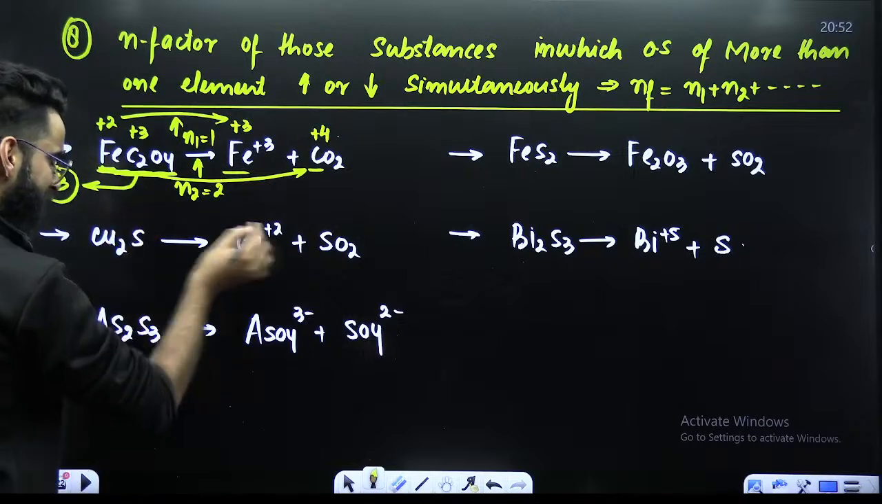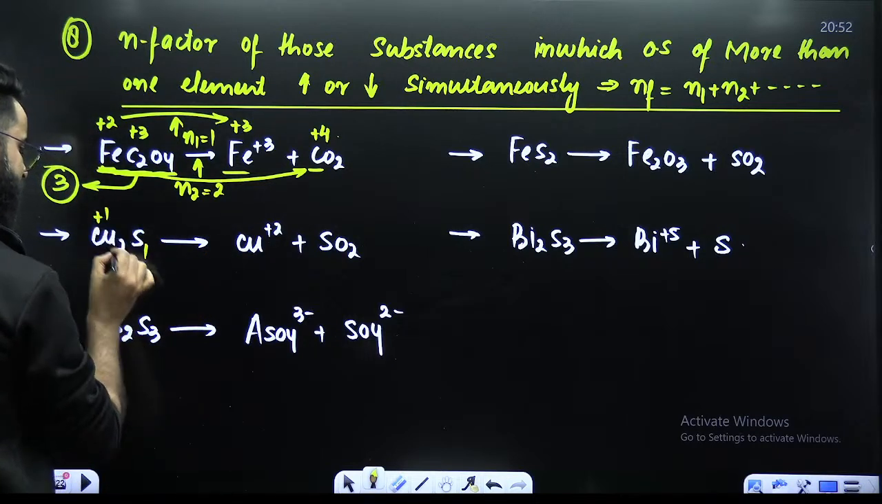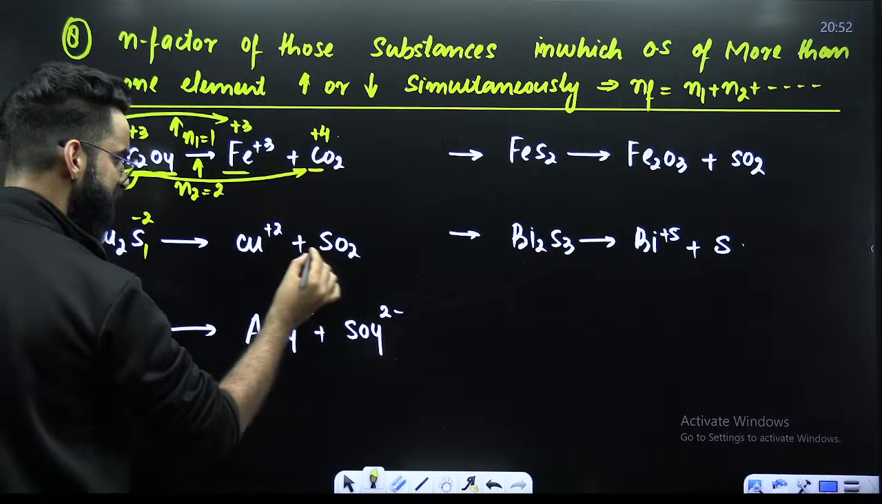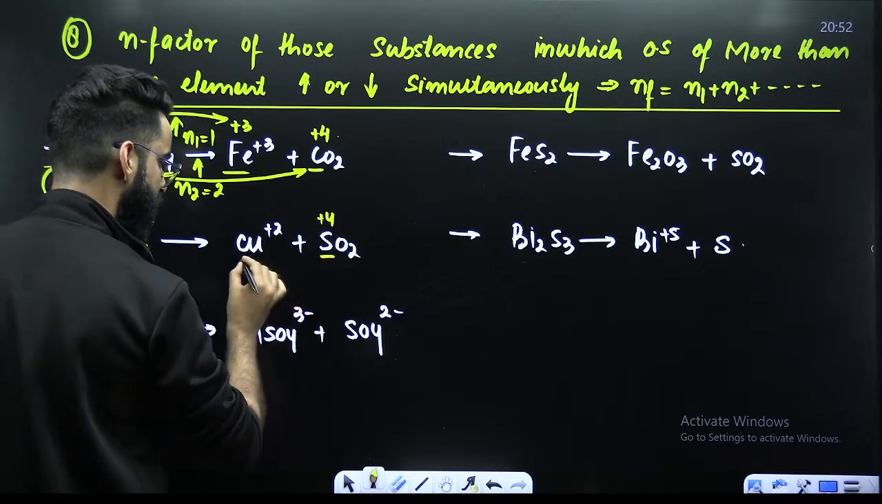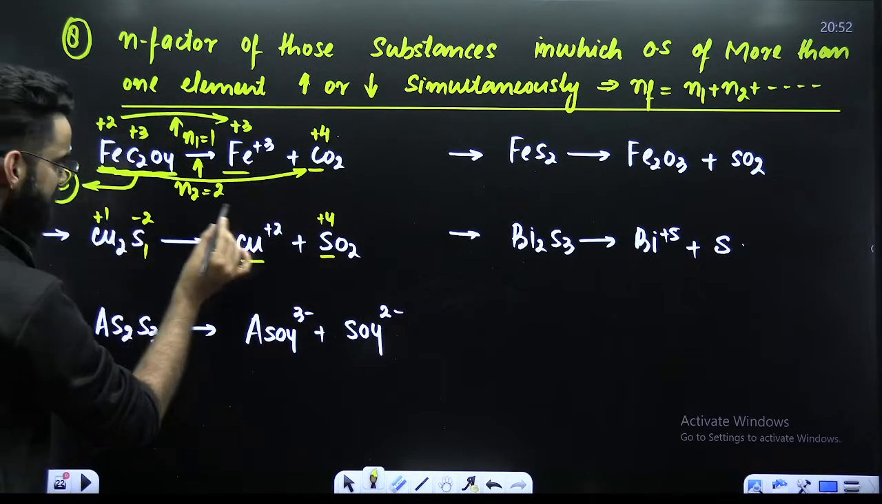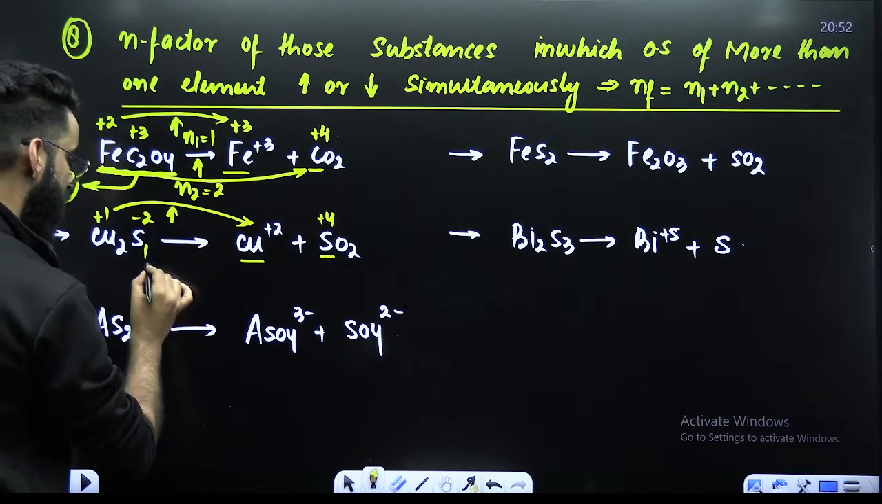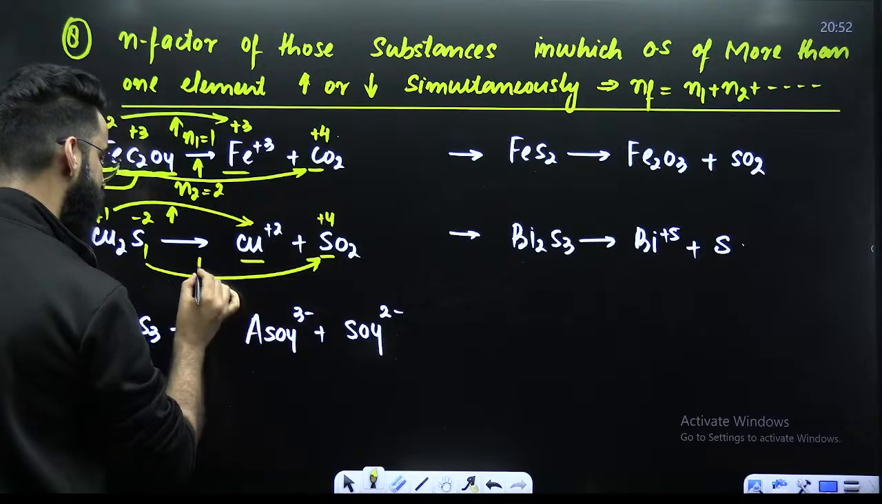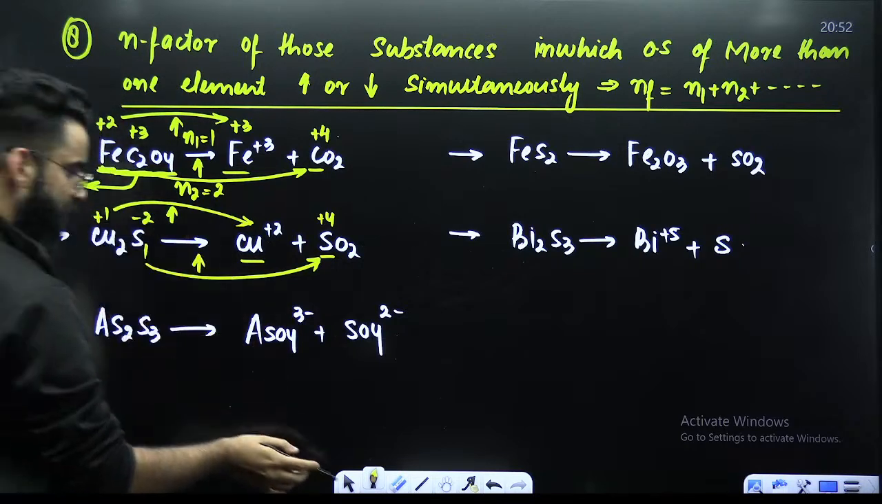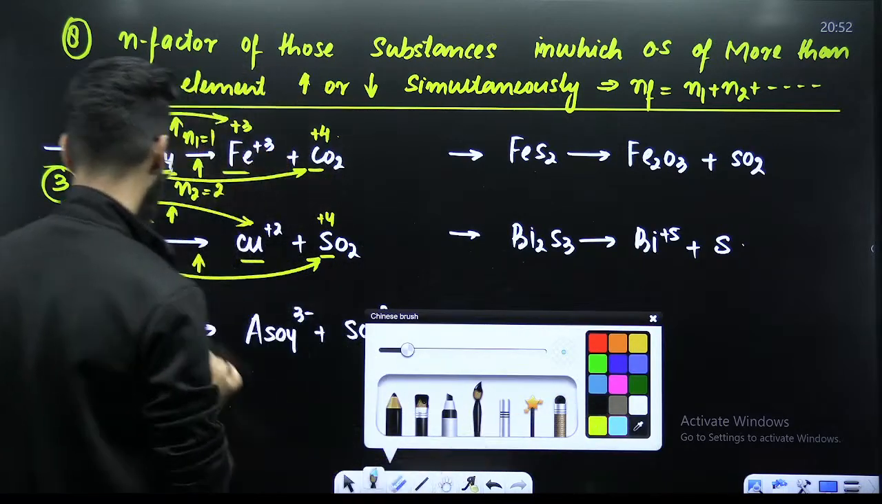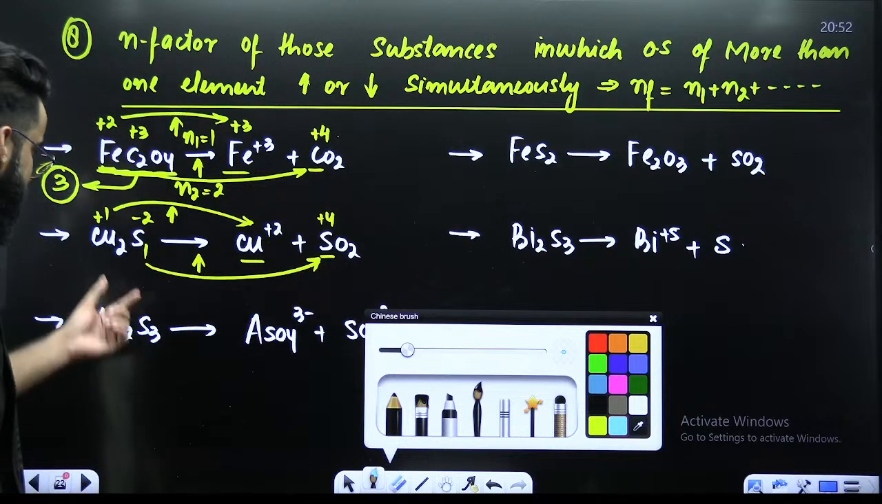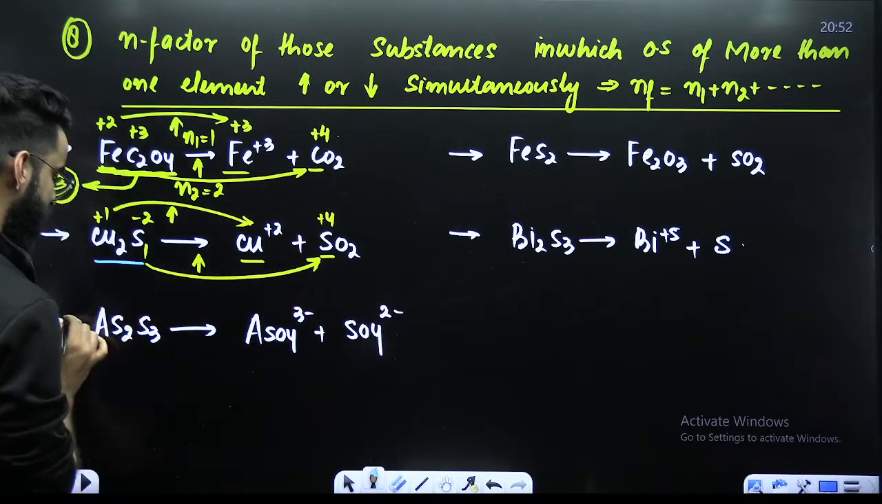All right. Now look at the next example. The oxidation state of copper here is +1, here it's -2. Here it's +2, and the oxidation state of sulfur is +4. Now understand. +1 to +2, increase. -2 to +4, increase. So the oxidation state of more than one element is increasing simultaneously.